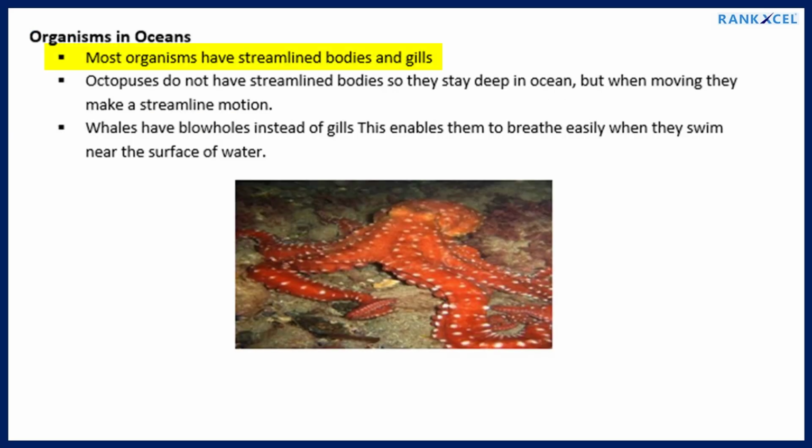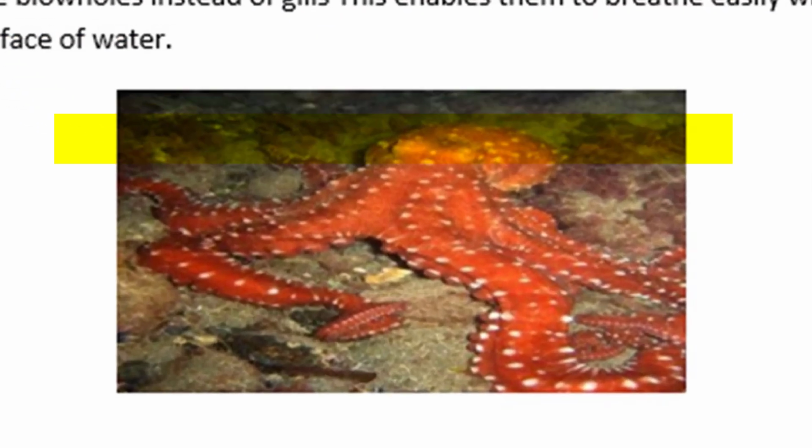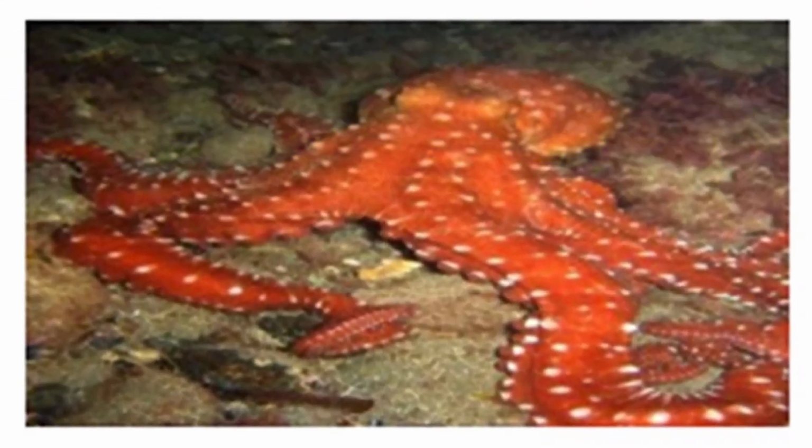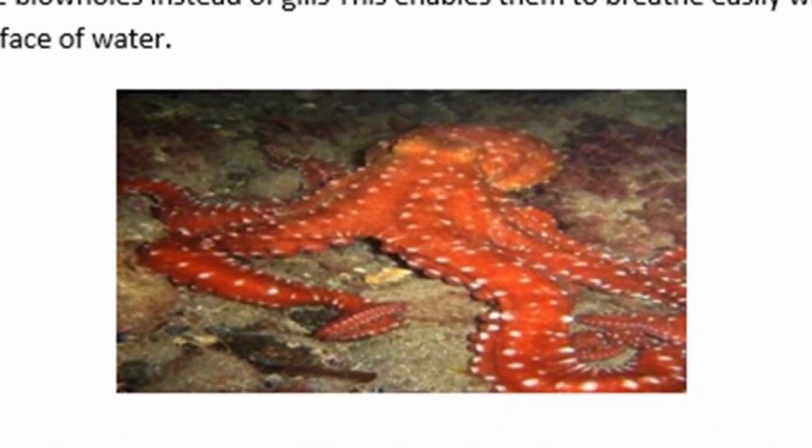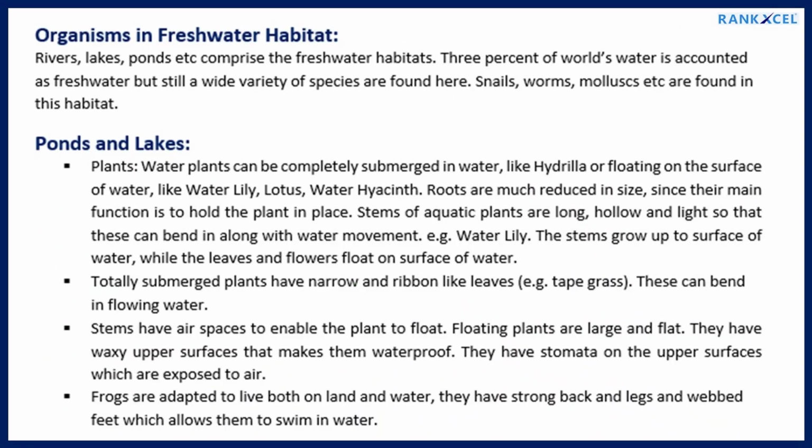Organisms in oceans. Most organisms have streamlined bodies and gills. Octopuses do not have streamlined bodies, so they stay deep in ocean, but when moving they make a streamlined motion. Whales have blowholes instead of gills. This enables them to breathe easily when they swim near the surface of water. Octopus.